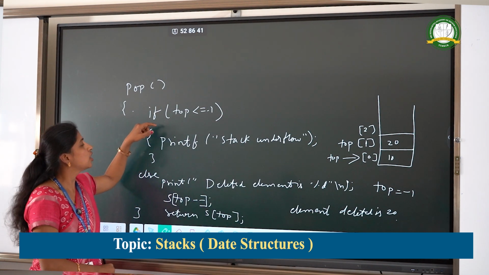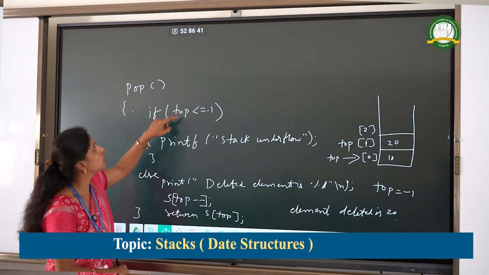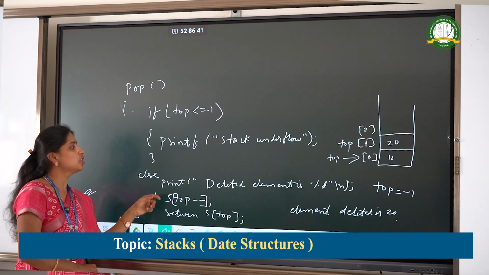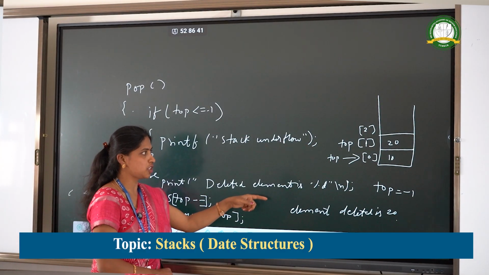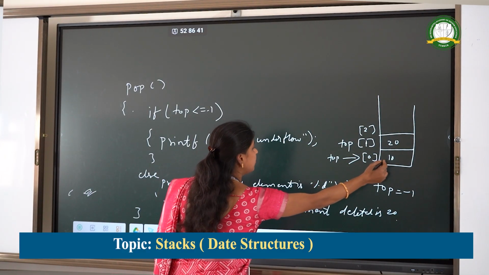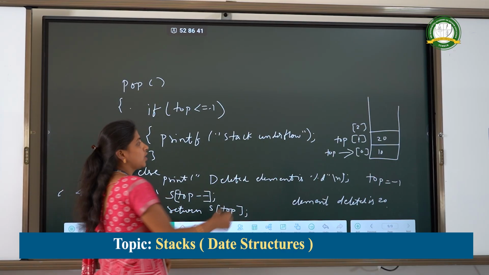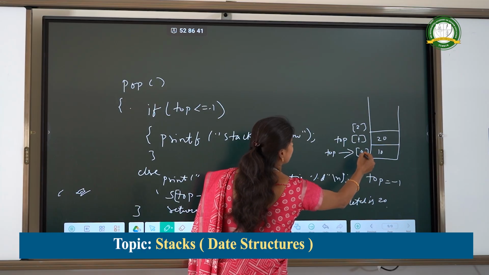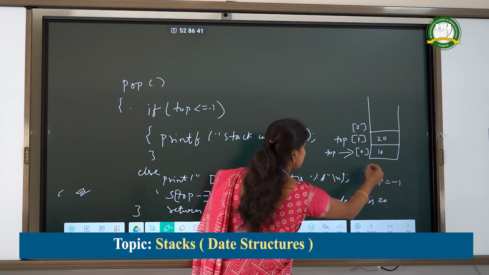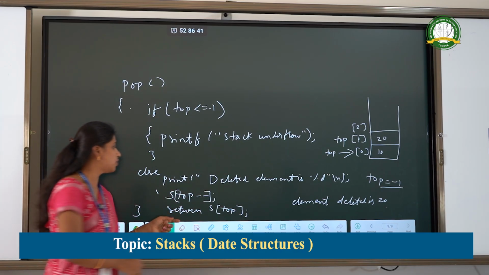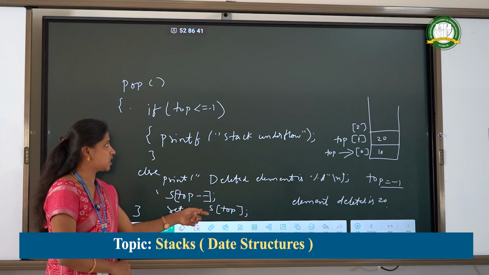Once again we will check if top is less than or equal to minus 1. Top is 0, so this condition is false. We will come to the else condition. Printf deleted element is %d. It will delete the element 10 and decrement the top variable by 1. Now the top will be decremented from 0. 0 minus 1 is minus 1, so top is now pointing to minus 1. Okay. We will return that top is equal to minus 1.